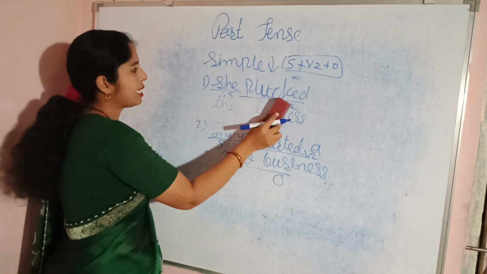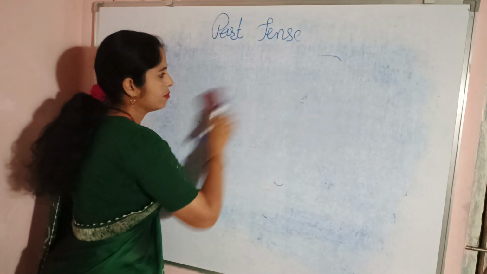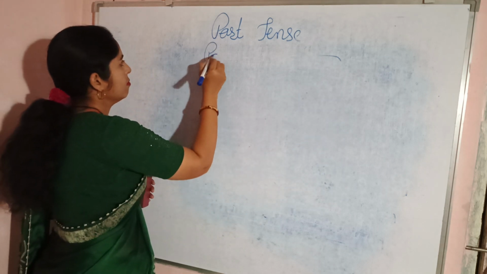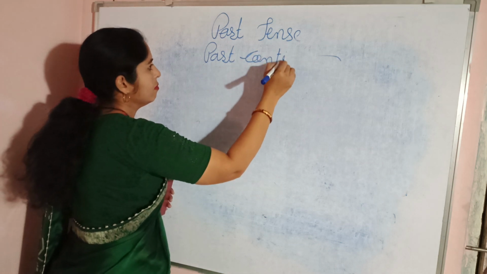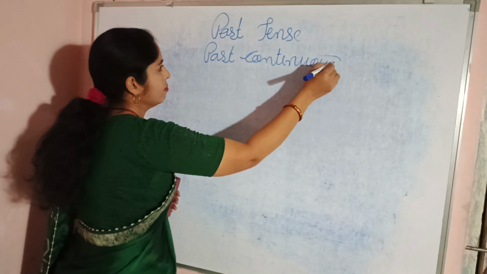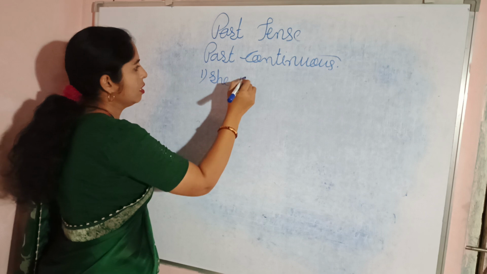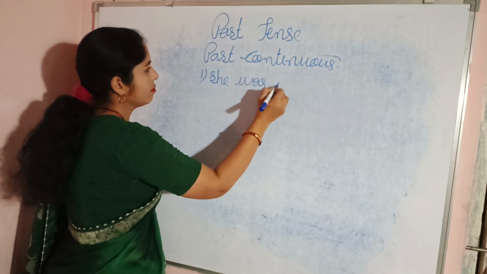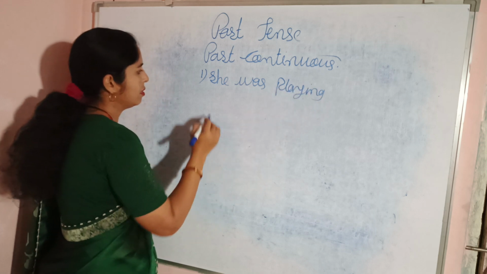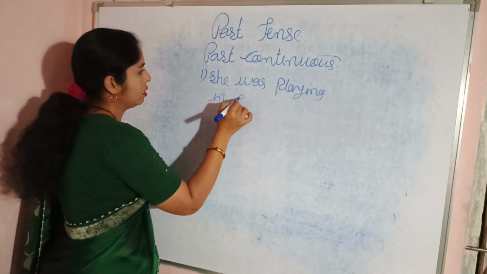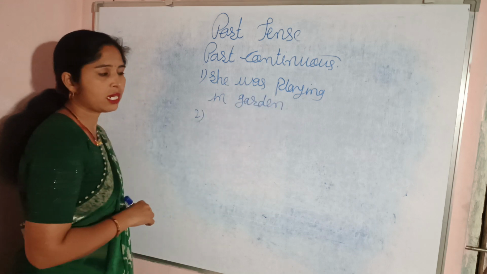Now let's see some sentences related to the past continuous tense. She was playing in the garden.